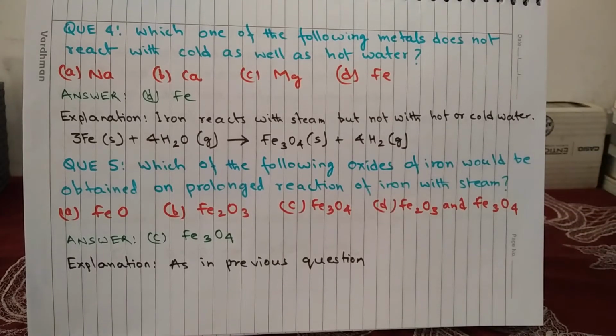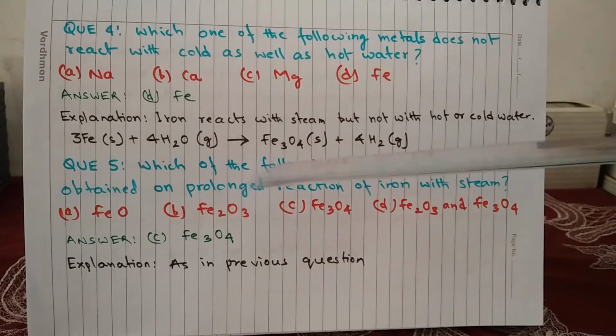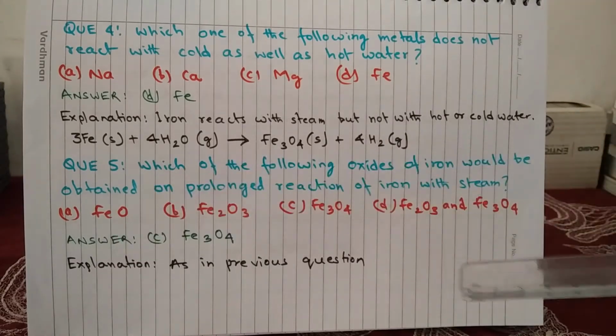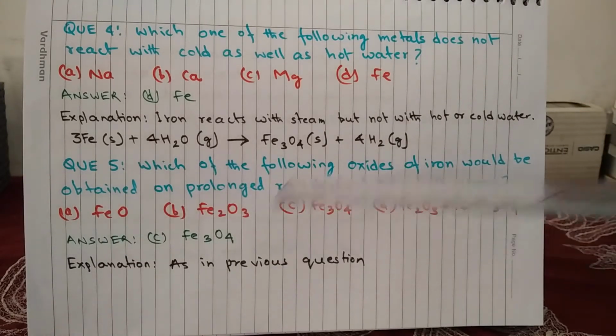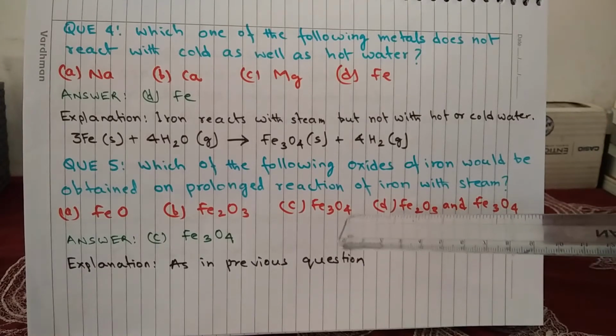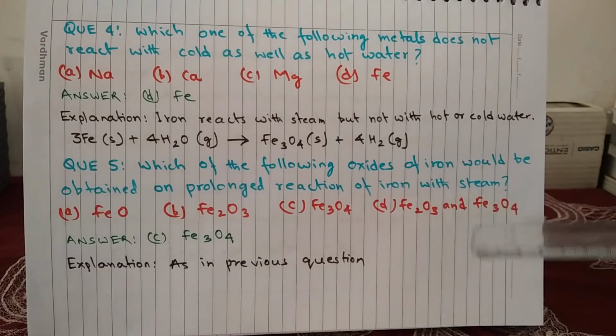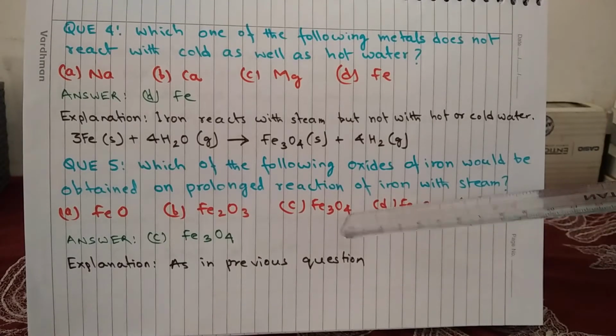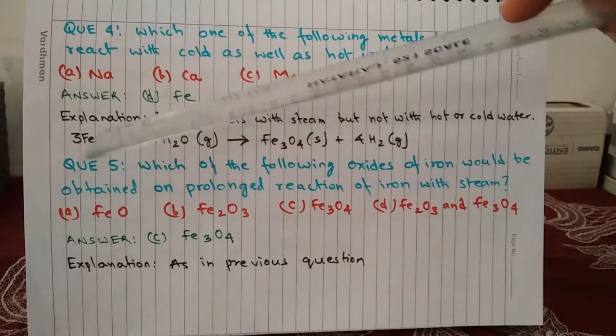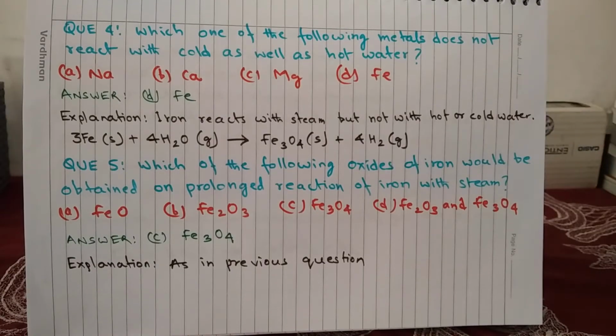Question 5. Which of the following oxides of iron would be obtained on prolonged reaction of iron with steam? In fact, this question is more or less similar to the previous question, and the options are A. FeO, B. Fe2O3, C. Fe3O4, and D. Fe2O3 and Fe3O4. And the answer is C. Fe3O4. And you can refer to this equation to understand the answer.